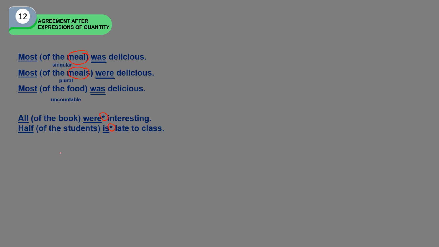Half of the students is late to the class. An asterisk here indicates an error. Why is it an error? Because is does not agree with the object of a preposition beginning with of, that is students. Students in this case is a plural noun, so the verb must be the verb for plural noun. It must be are. Half of the students are late to class.